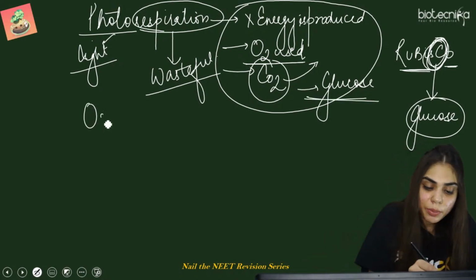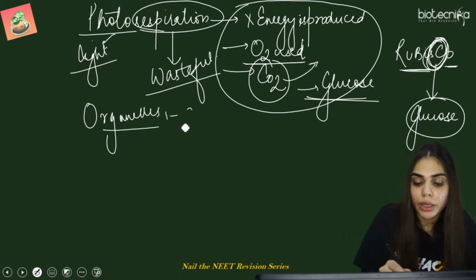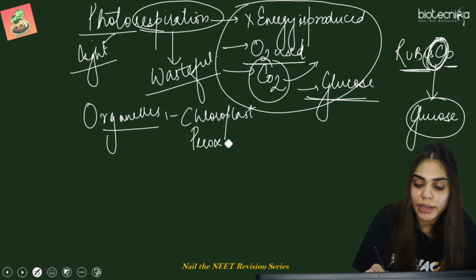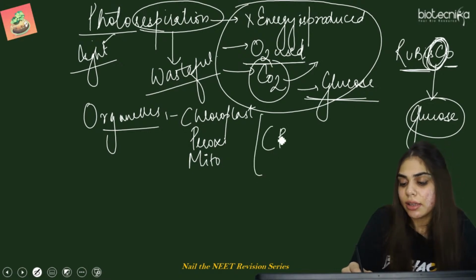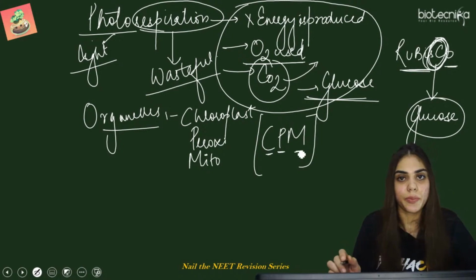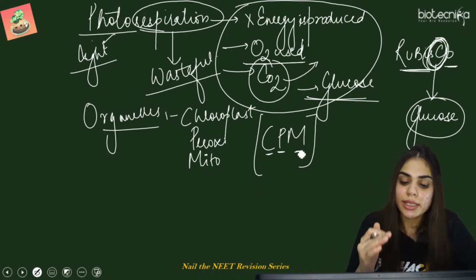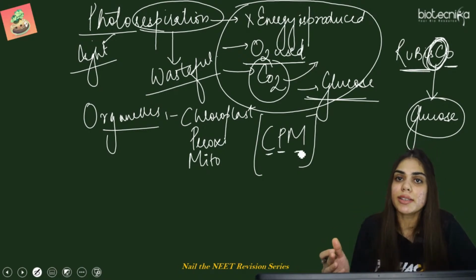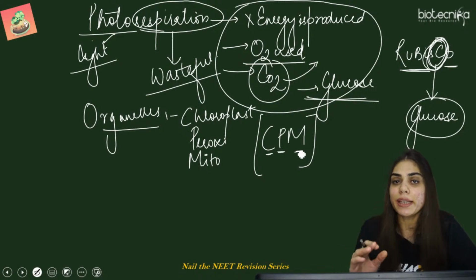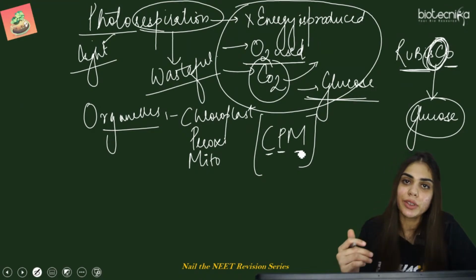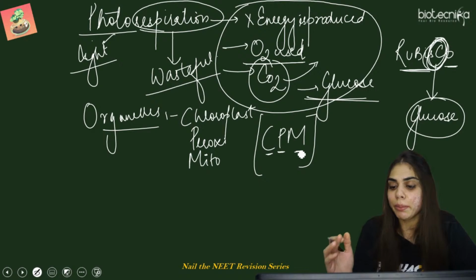So where this process is taking place? It is taking place in chloroplast, peroxisome, as well as mitochondria. So you can just learn it as a CPM of physics, chemistry, mathematics. बस सीरीज यू हैव टू लर्न CPM. और कैसे लर्न कर सकते हैं, कौन तीन ऑर्गेनिक्स है? PCM 12th में सब्जेक्ट लेते हैं, 11th 12th में फिजिक्स, केमिस्ट्री, मैथमेटिक्स.